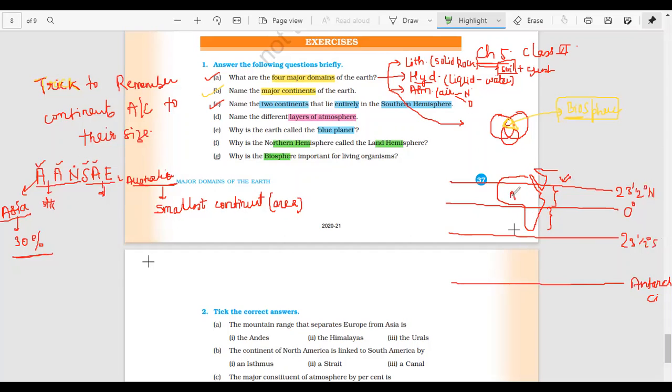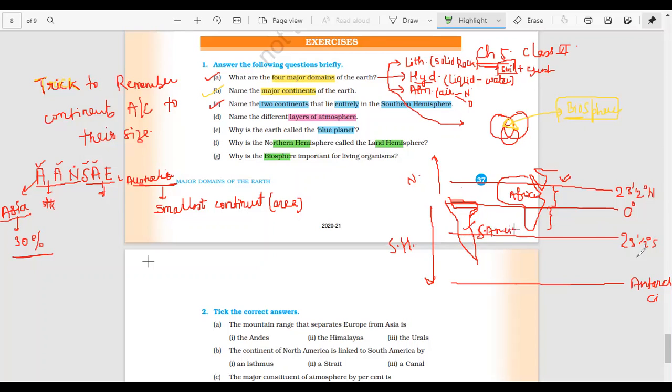So this is not a continent which is entirely in the southern hemisphere, because this area is southern hemisphere and this area is northern hemisphere. Now you can draw here, a little bit like southern South America.